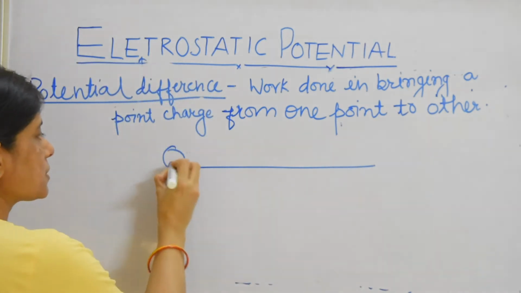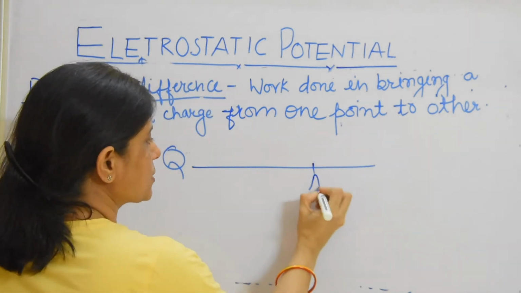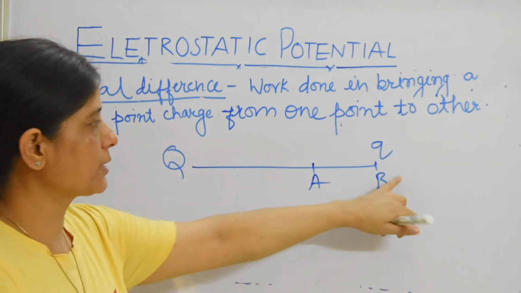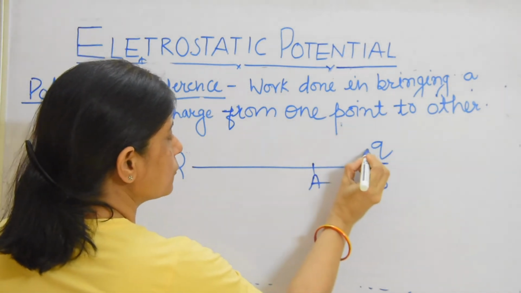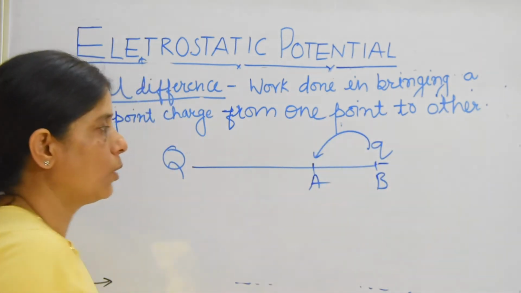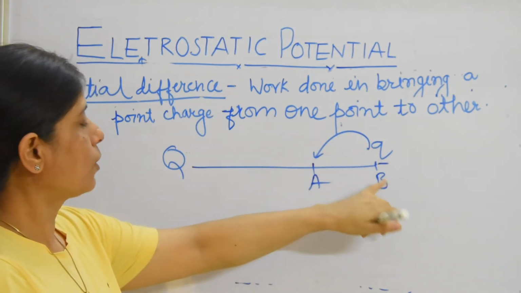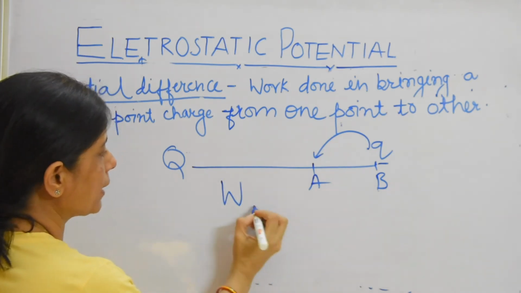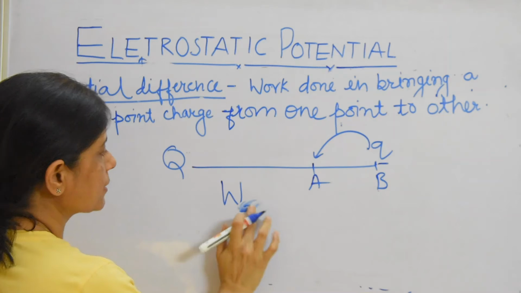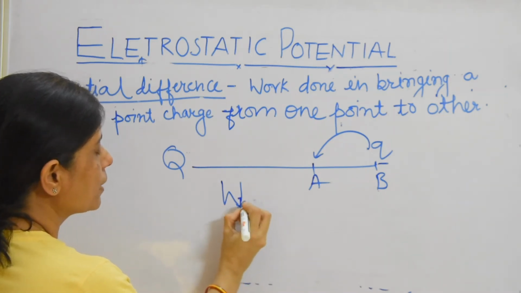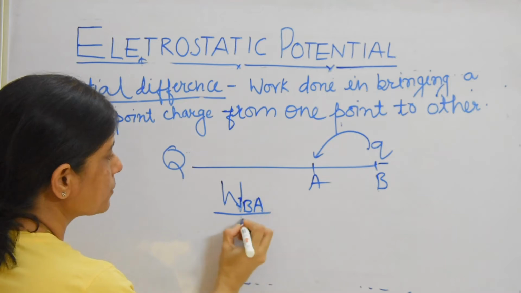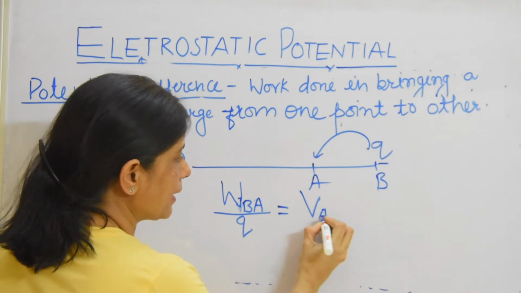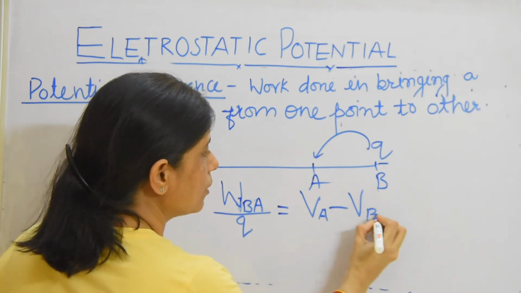Suppose this is the charge Q, and we have two locations, A and B. Now, what is potential difference? It is the work done in bringing a charge from one point to another point, from B to A. The work done in bringing a charge from B to A, per unit charge Q, is equal to the potential at A minus the potential at B.